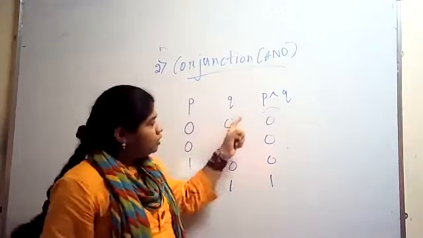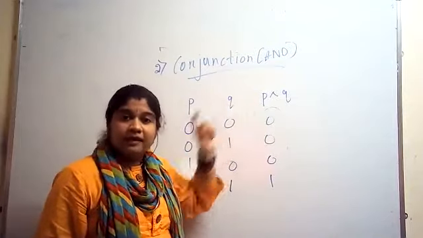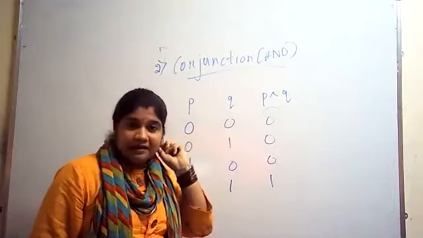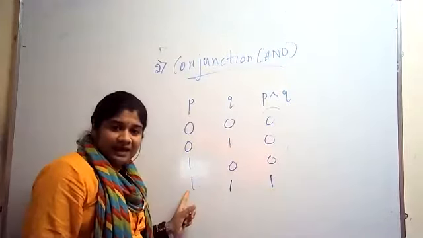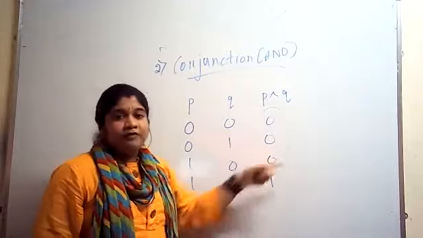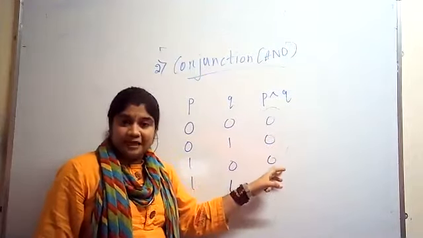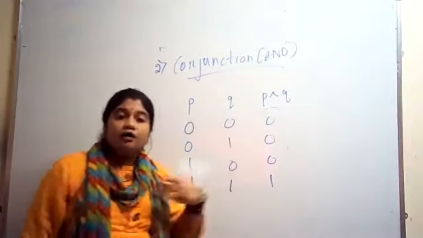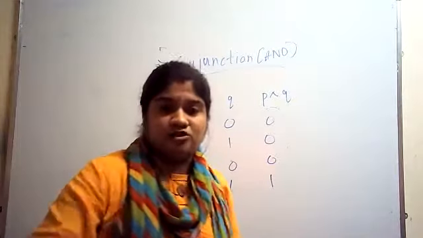Basically, that type of logical connectivity where P conjunction Q is 1 when P is 1 and Q is 1, whereas for the rest of the cases, the conjunction will be 0. This is what you need to define for the conjunction.